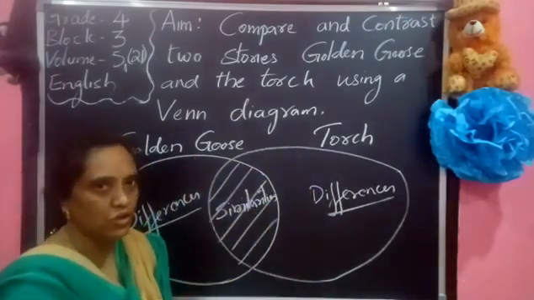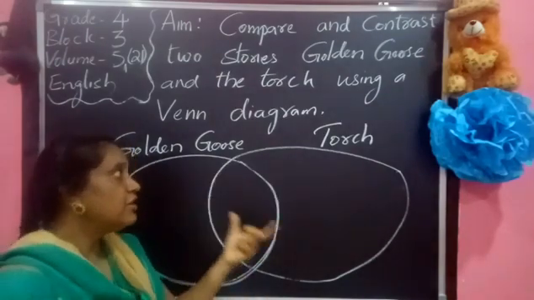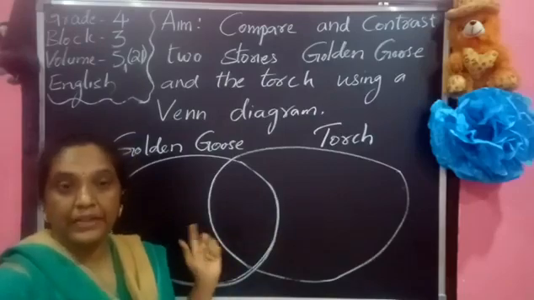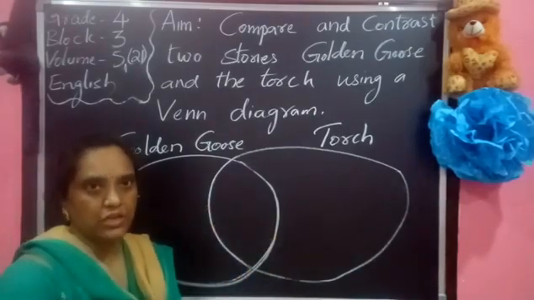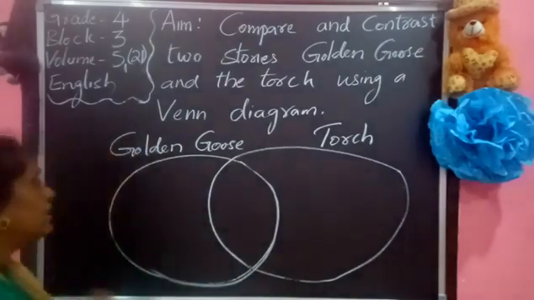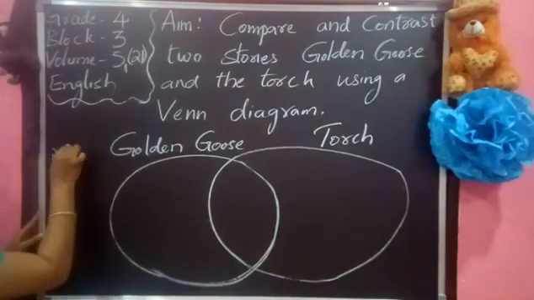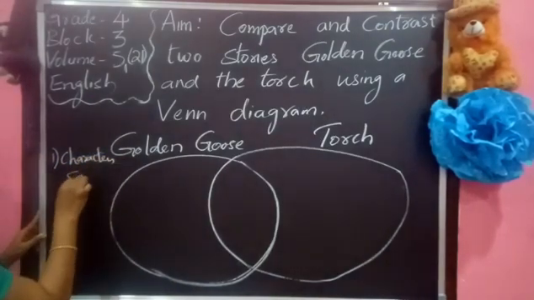Now let us write the differences and the similarities in the two stories, that is the golden goose and torch. So let us recall them. While seeing the story, let us recall the key details of the story. For every story, what are the key details we want to remember? The first one is the characters and settings.